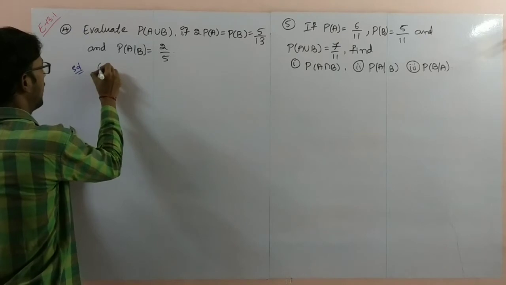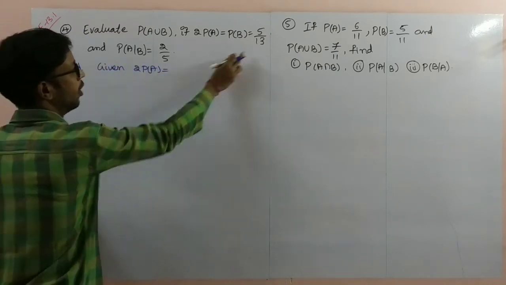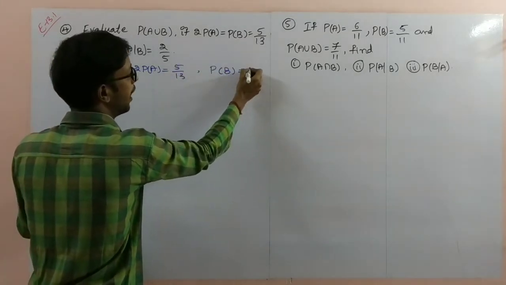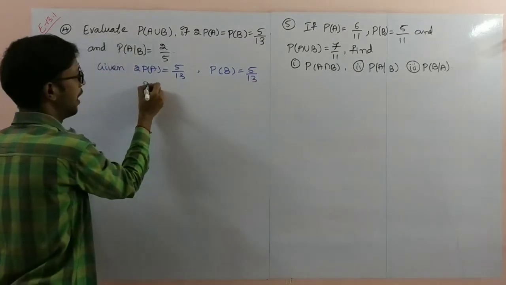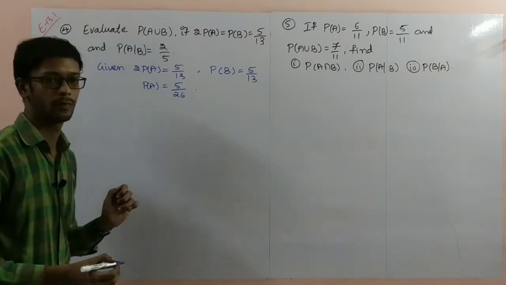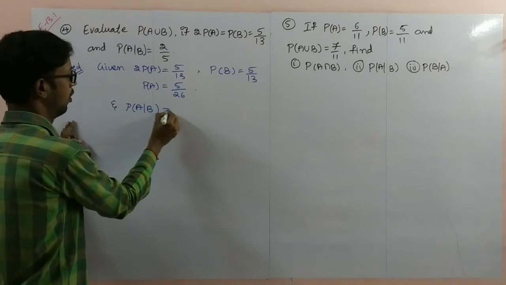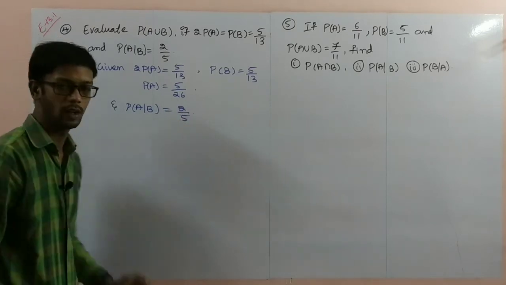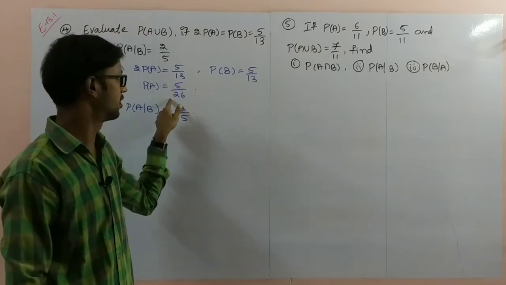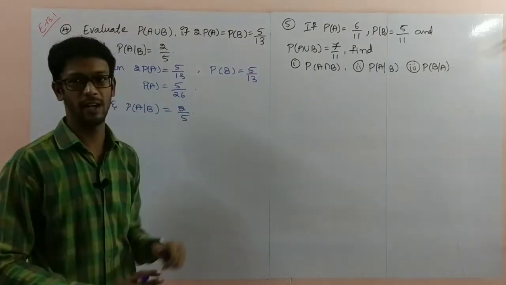Solution. First of all, I'll write the given: P of A is equal to 5 by 13 and P of B also 5 by 13. But P of A is equal to 5 by 26 and P of A by B is equal to 2 by 5. Here only, just sending to the right side, it will become division. 13 into 2 is 26. Here this one separate, this one separate, I am writing here.